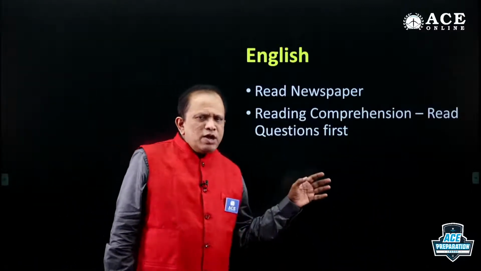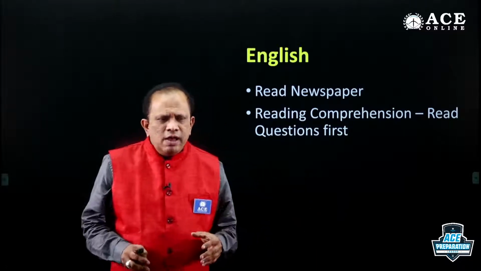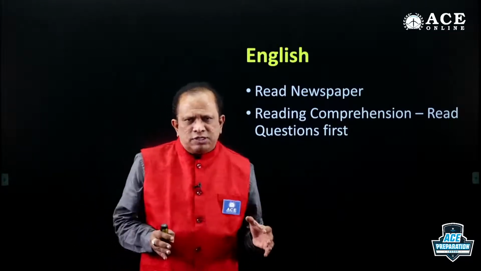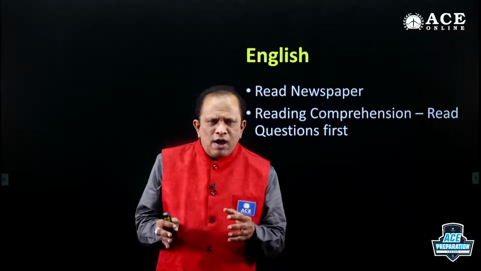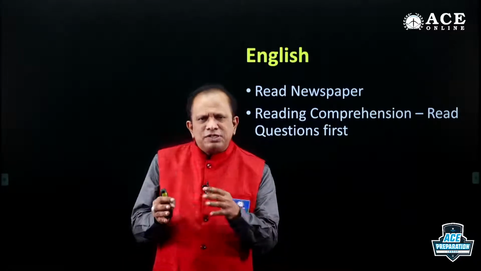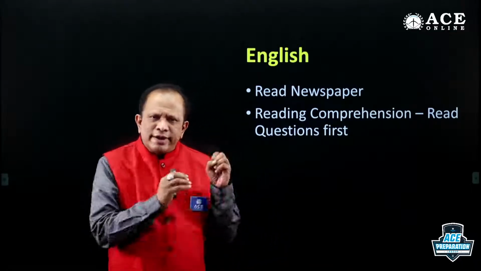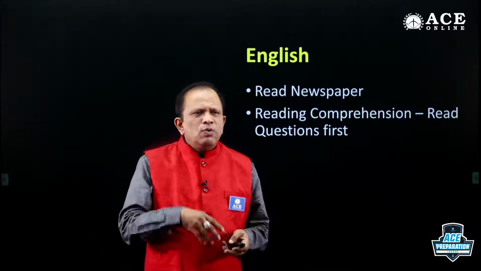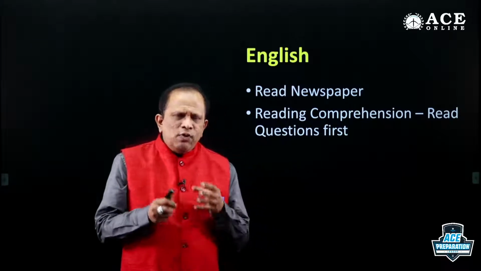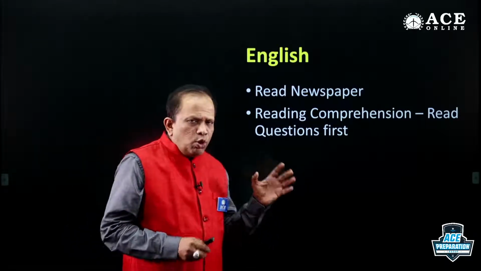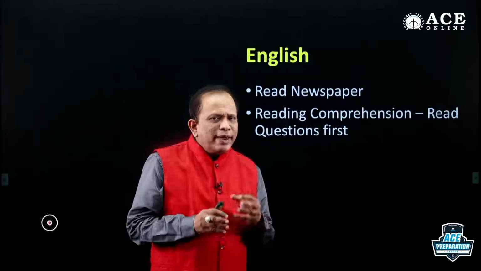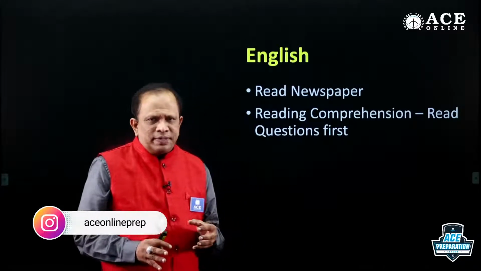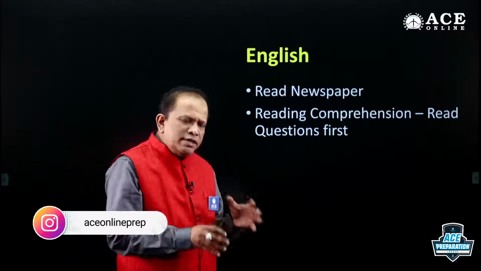With respect to reading comprehension in the examination hall, first go through the questions. In reading comprehension, normally the first 5 or 6 questions relate to the real comprehension. Then we are going to have some questions related to vocabulary. So I want you to first go through those 5-6 questions which are based totally on the comprehension. Now the passages are lengthy.